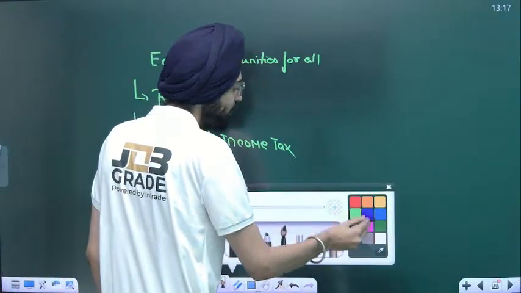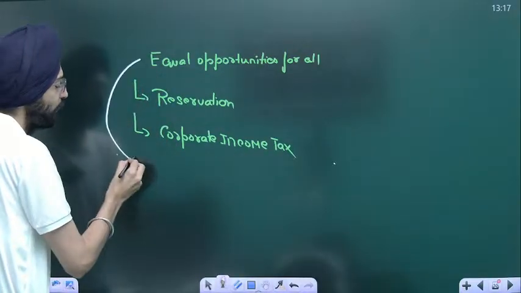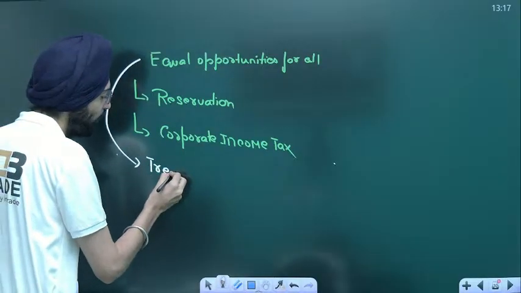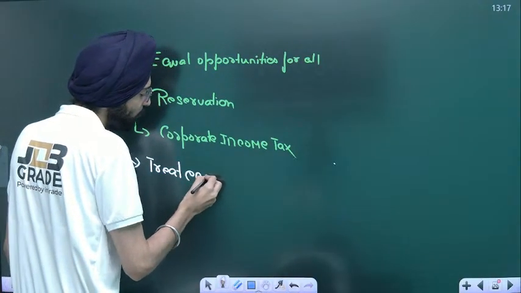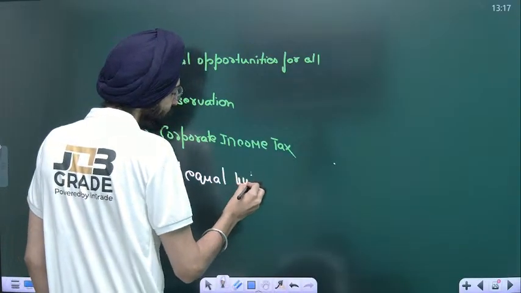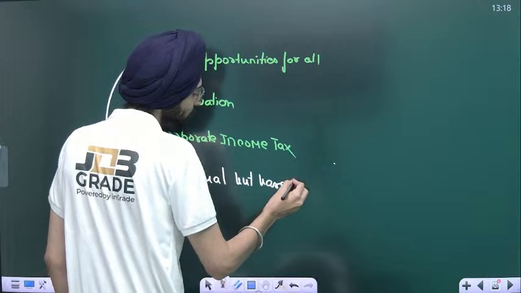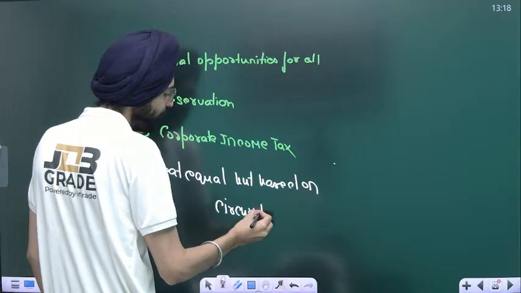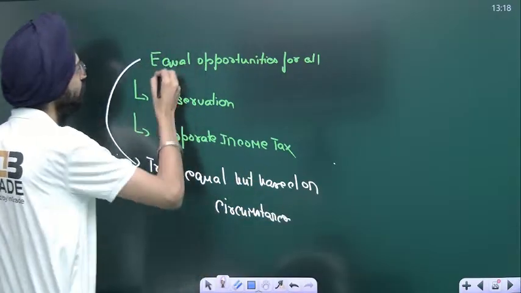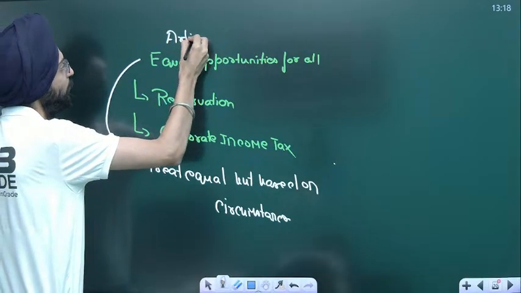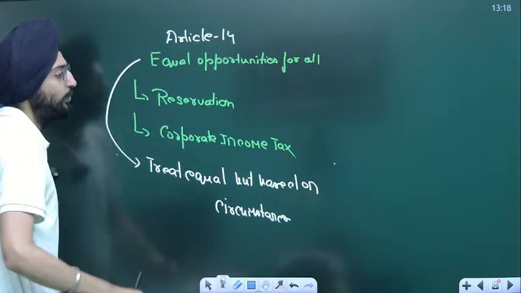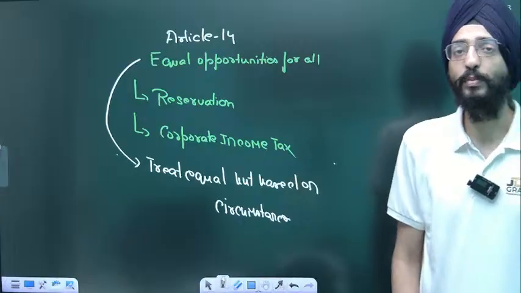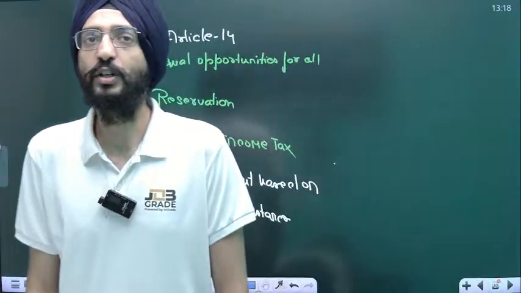So what does equal opportunities for all say? Treat equal, but based on circumstances, not treat everyone equal on paper. This is Article 14. That means the government needs to offer some specialized care to those not coming from a very privileged background. So reservation is one of the aspects.